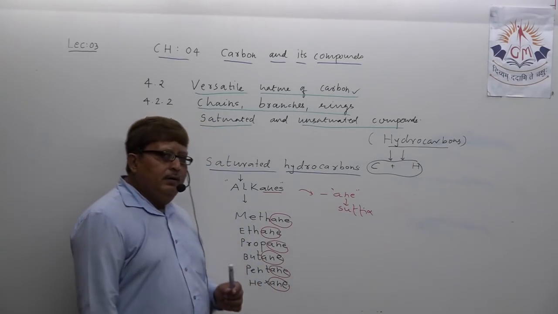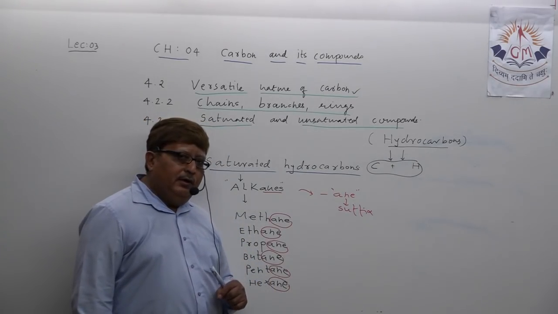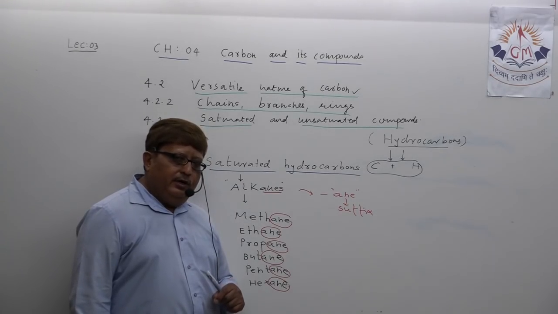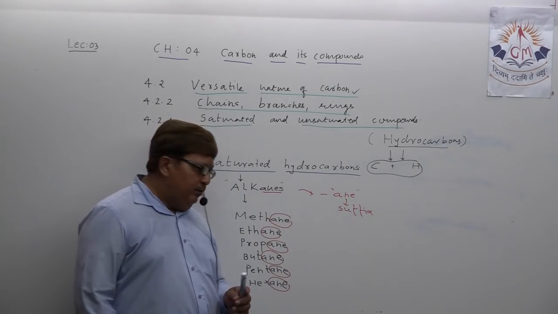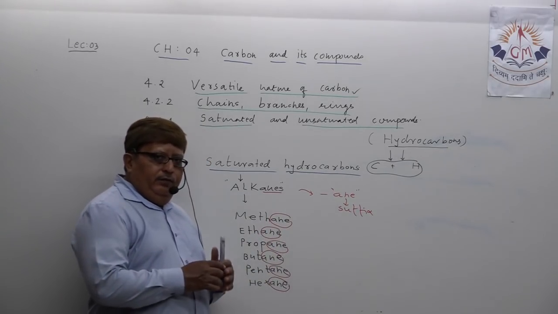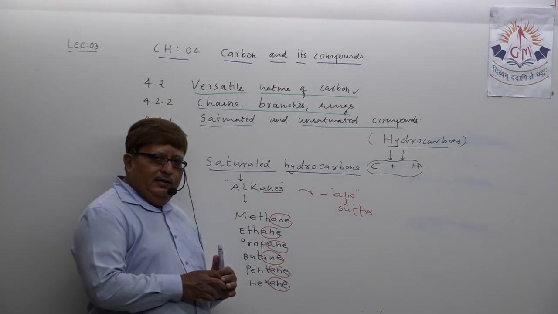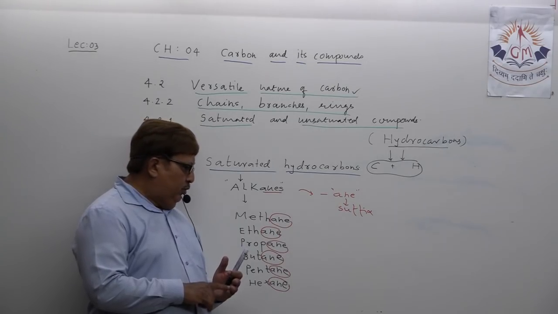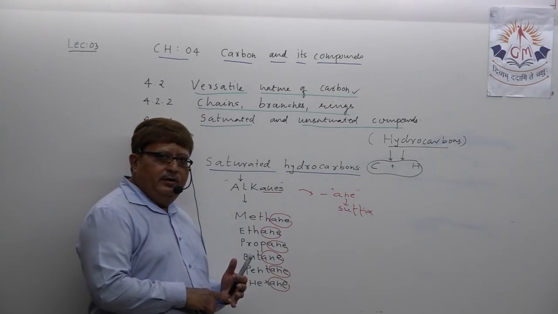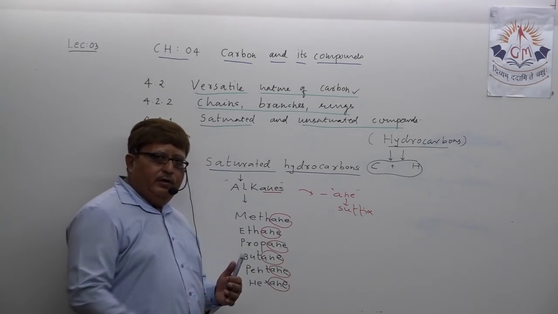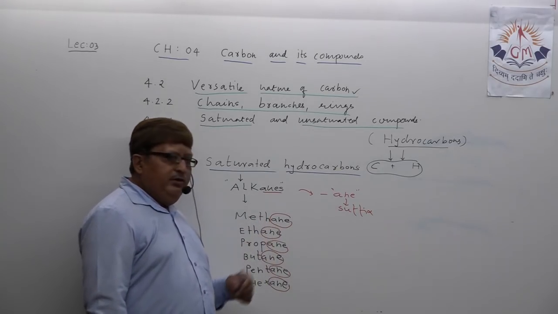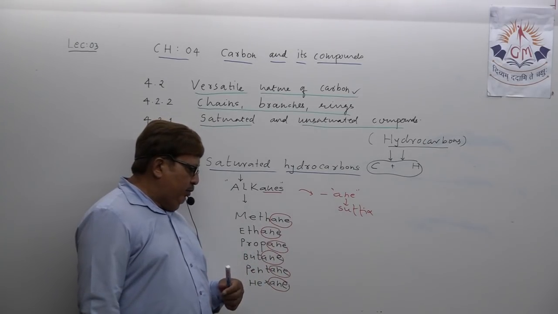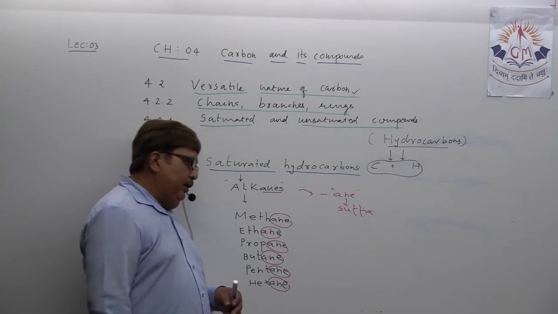Second, names of all alkanes end with suffix ane. Third point, if we list out the alkanes starting from methane, ethane, propane, butane, pentane, hexane, etc., these are all alkanes. No doubt methane is the first and the simplest alkane, followed by ethane, propane, butane, pentane and hexane.